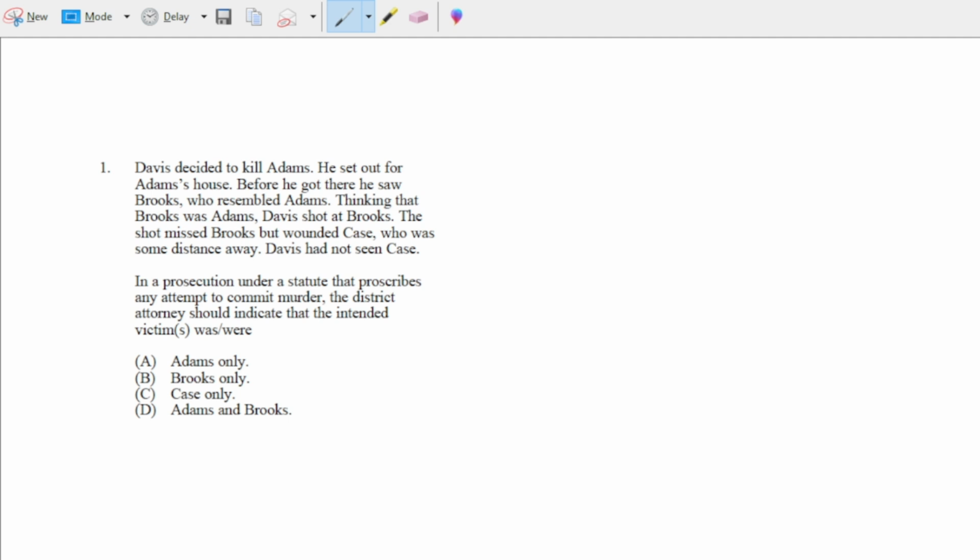Okay, so we said Adams no, Case no, Brooks yes. So let's think about our answers then. Adams is in A and D, and we said Adams is no, so A and D have to be wrong. We said also no for Case, so C has to be wrong. So the only answer we could possibly choose here is B for Brooks.